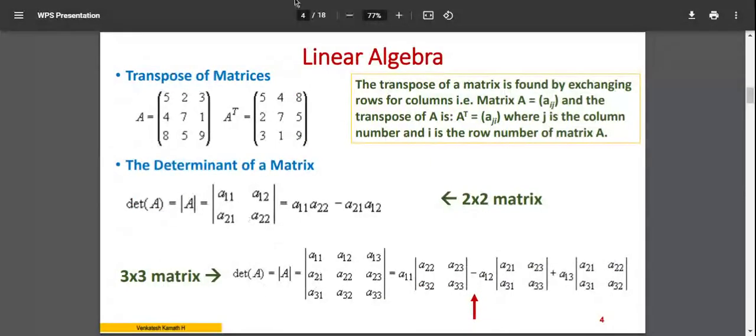Keep in mind, at my starting point only, I had told you that in GATE, you will never come across complicated cases. All cases will be simple, basic. So you may expect a 2 by 2 matrix or a 3 by 3 matrix at the max. Even if you get a 3 by 3 matrix, I'm 100% sure that it will be a simple matrix. Simple matrix means there will be a big set of zeros and only a few numbers. So these calculations you can do in your brain itself. You don't require pen and paper for that. Manually, you can do it quickly. The majority of the values will be 0, because 0 multiplied by anything is 0, right?